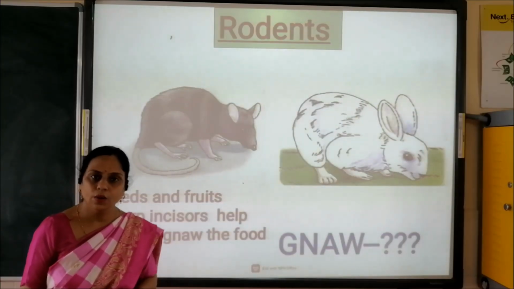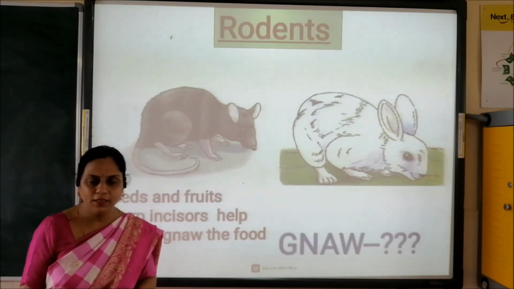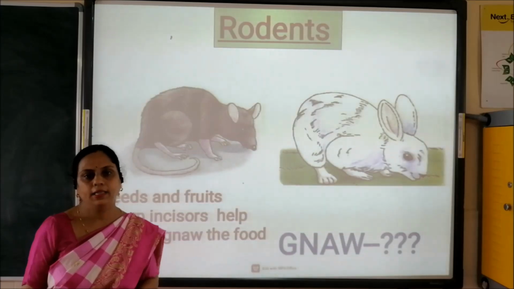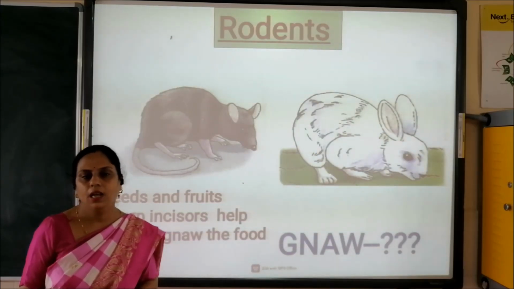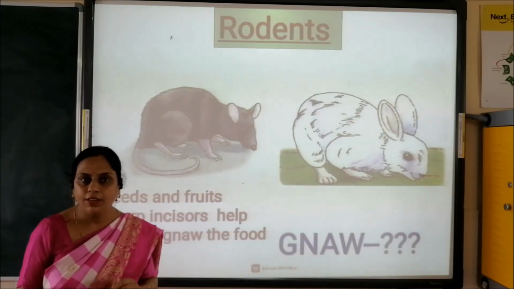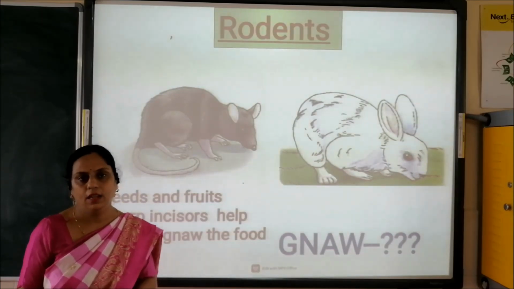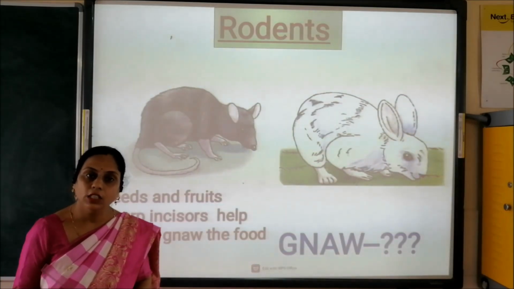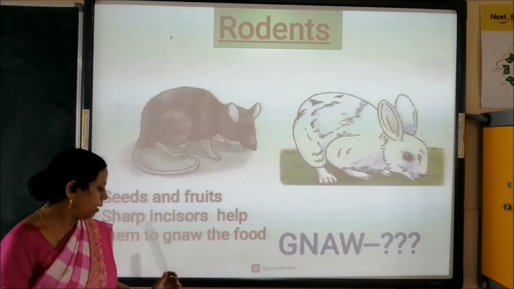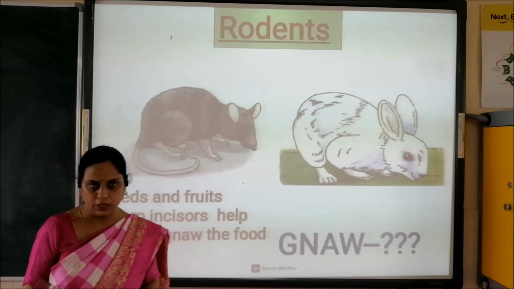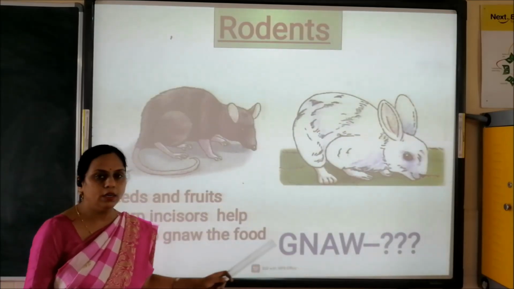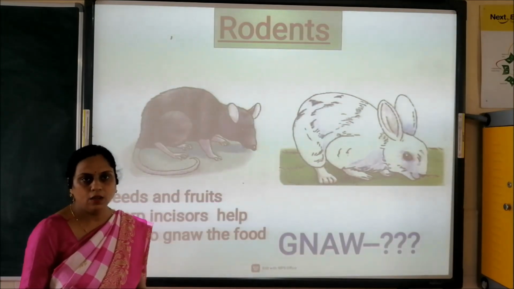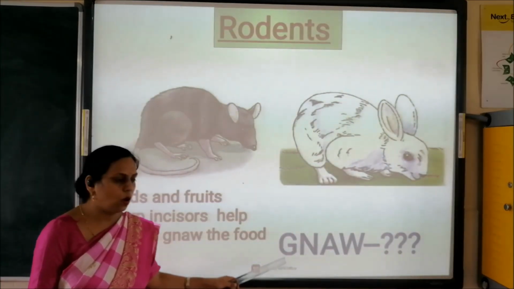Now children, rodents. What are rodents? Yes, the small animals like rats, mice, rabbits and moles which have sharp front teeth are called rodents. These animals have sharp incisors which help them to gnaw. Here there is one word, that is gnaw. Here G is silent, so it is pronounced as gnaw.